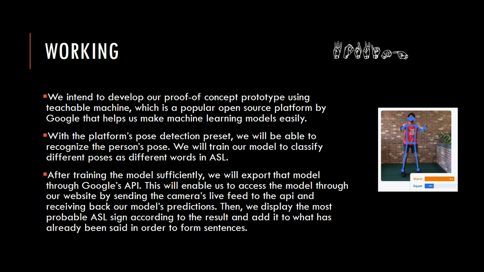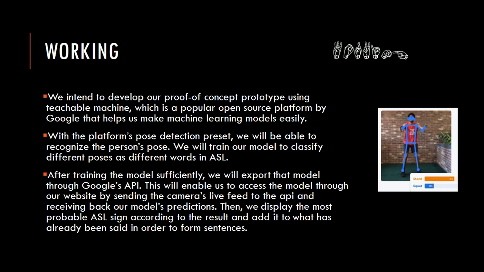We will train our model to classify different poses as different words in ASL. After training the model sufficiently, we will export that model through Google's API and access our model through this API so that our app can access this model.